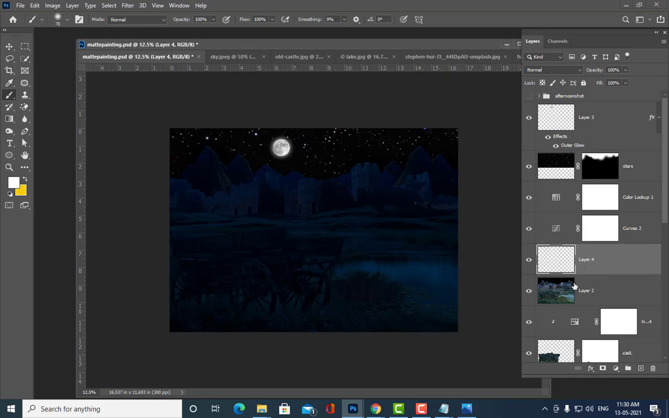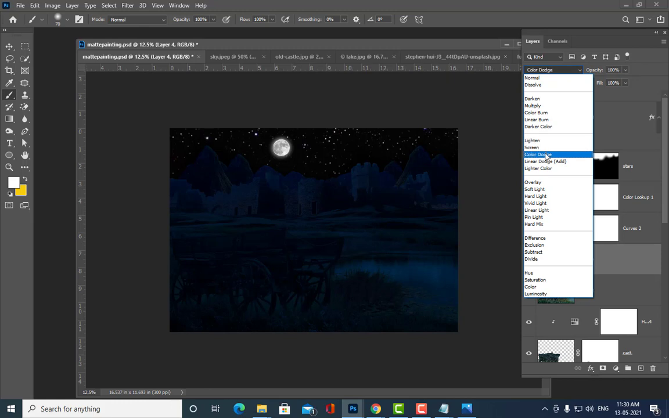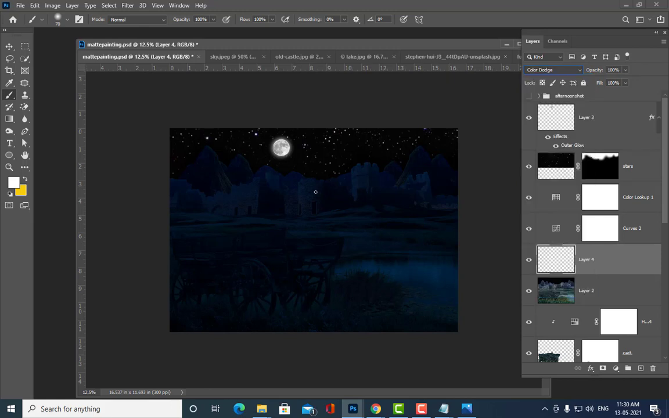You can take a new layer above this castle layer, and then we can use a color dodge blending mode, or you can also try screen. First let us see color dodge. Color dodge is not so interesting, so we will see the screen actually. We can reduce the flow amount. Let's keep it around 18%. Can you see that? We are giving some lighting to the castle here.